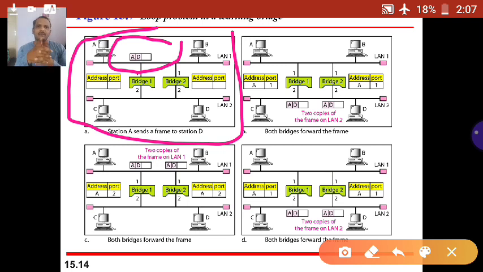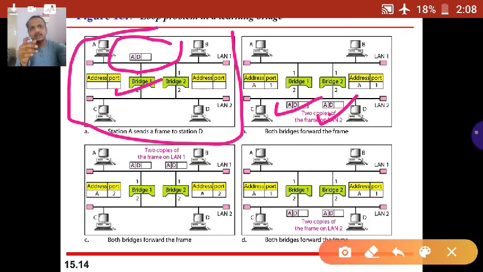So the message or frame comes to bridge 1. What happens here? A and D differ, as they are connected to different LANs, so it is forwarded. The forwarded message is here; again, we will see this in the second picture. Similarly, bridge 2 does the same thing, so the same message appears on LAN 2 twice. Once your message is propagated through the system, it keeps on broadcasting and propagating all the way wherever the channel is available.